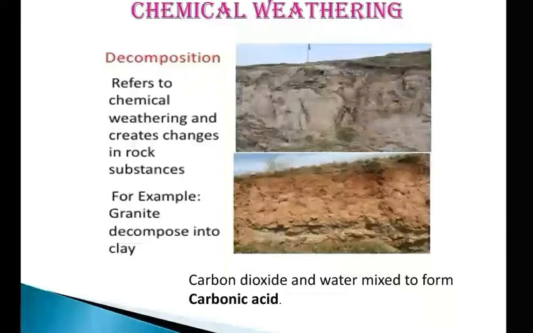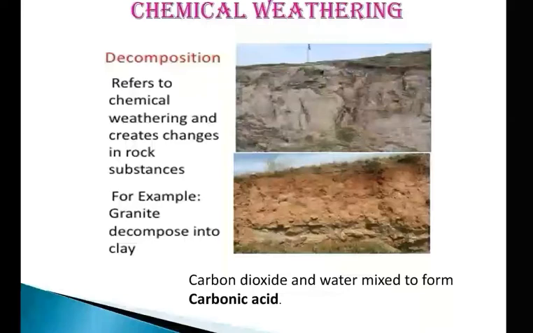What does it mean? I have already said disintegration. In disintegration, there is no change in the chemical properties or the chemical composition of the rocks. But in chemical weathering, there must be some chemical compositional change. That means they are just transformed or altered into a new one, or new minerals are formed.